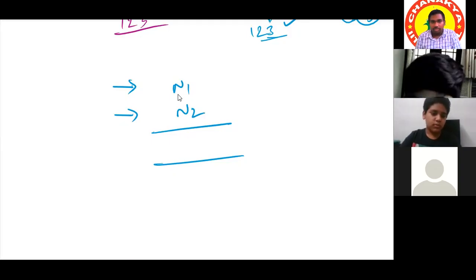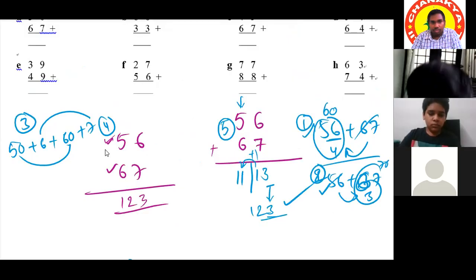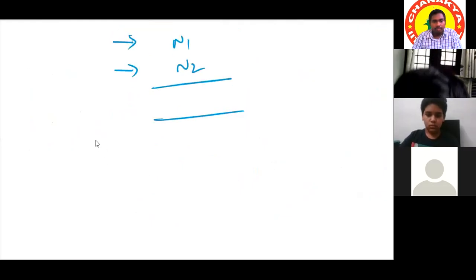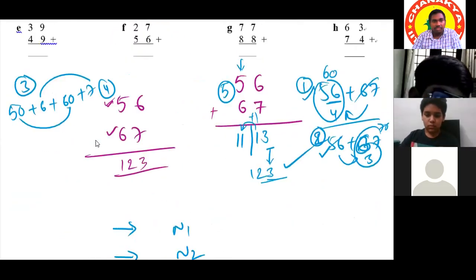Okay. See, when we are adding only two numbers, I'll give another method other than these. We already have how many approaches? 1, 2, 3, 4, 5. 5 approaches, right? Other than these 5 approaches, I'll give another alternative method. See, for the same question, like 56 plus 67.